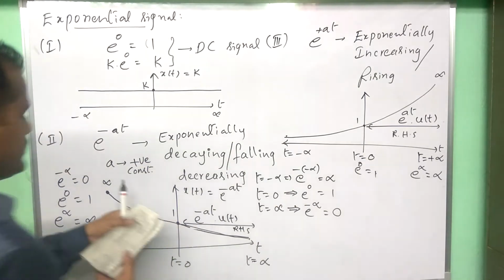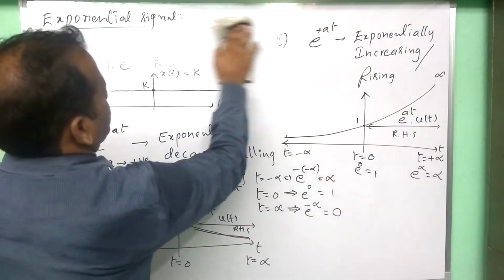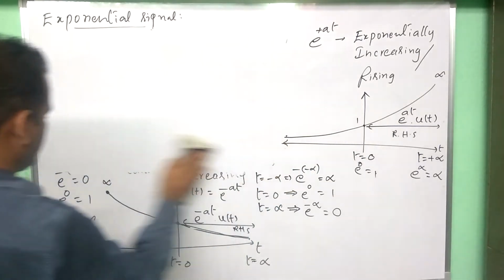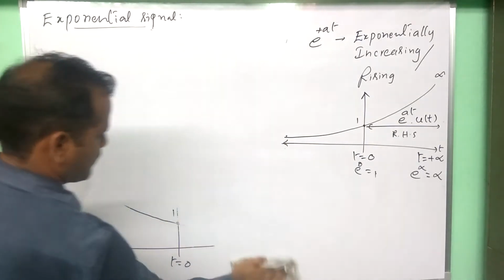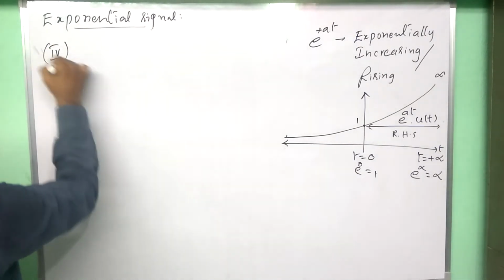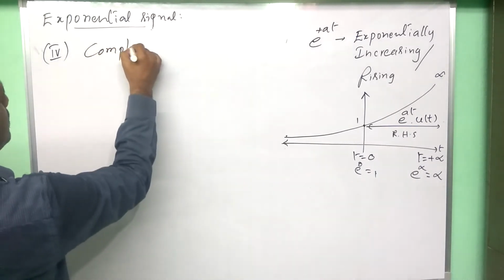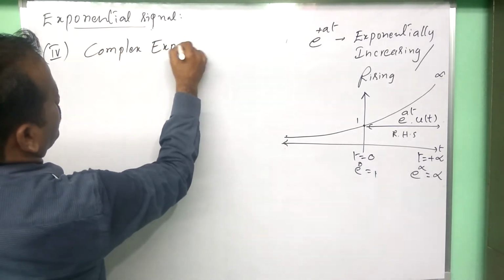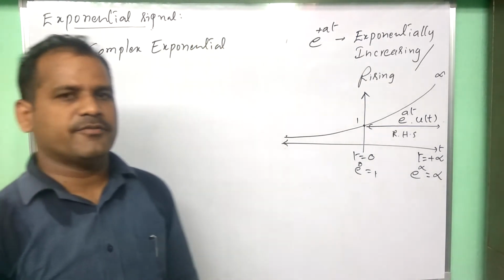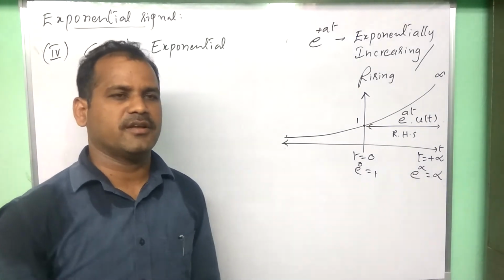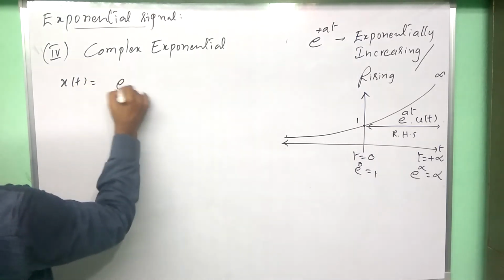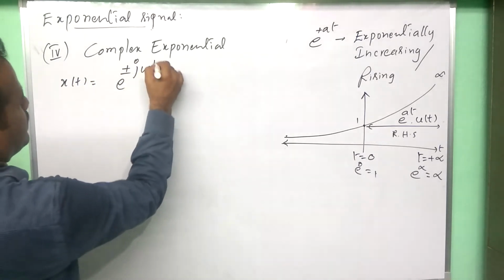Now the fourth variation of this signal is the complex exponential signal. It is very helpful in calculating the Laplace transform and Fourier transform of sinusoidal signals. The complex exponential signal representation is e to the power of plus or minus j omega t.